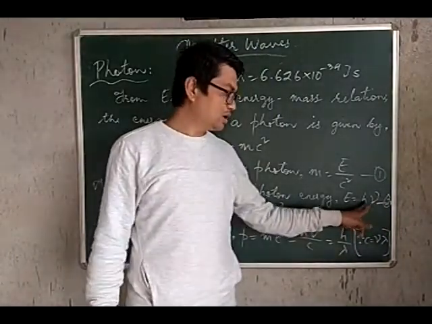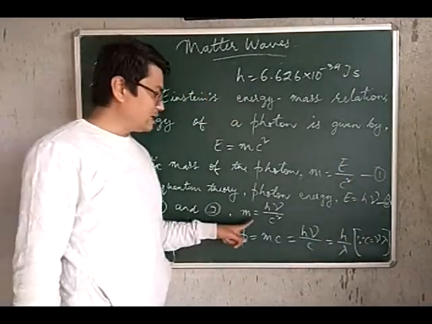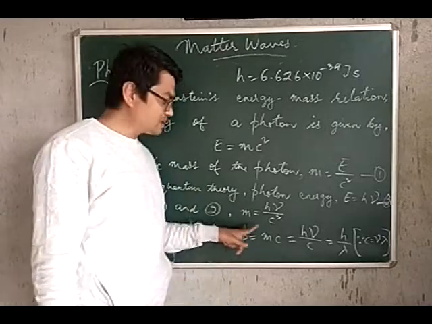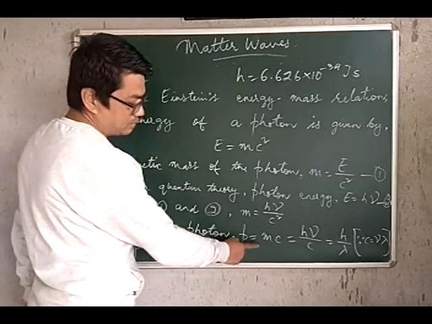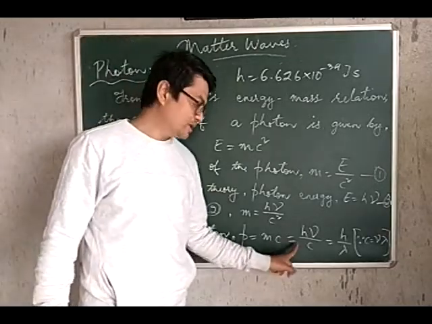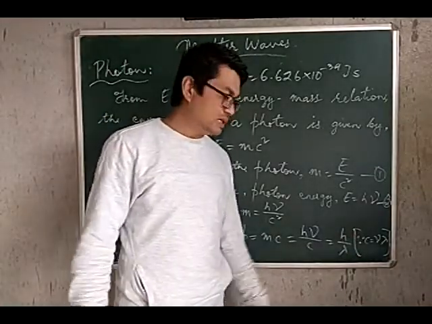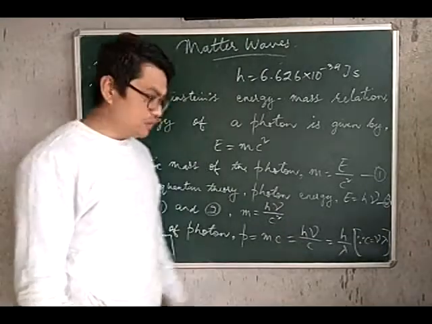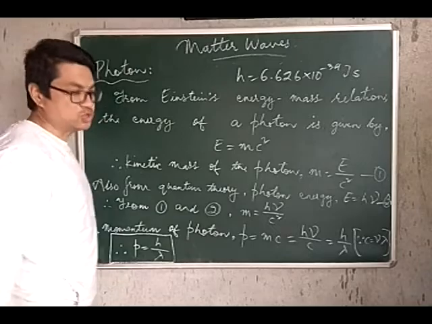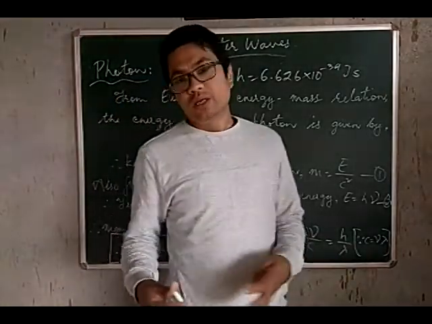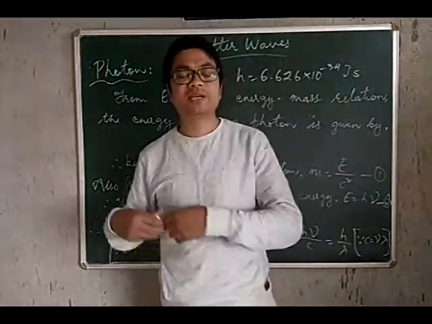So substituting for energy from equation 2 in equation 1, we get the kinetic mass of the photon as h nu by c squared, and thereby the momentum of the photon, P, which is equal to mass times its velocity, is given by h nu by lambda, which can also be written as h by lambda, since velocity is frequency into wavelength. So remember, the momentum of the photon is given by h by lambda.